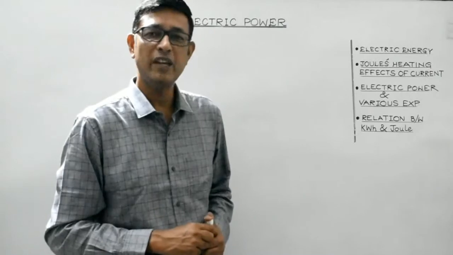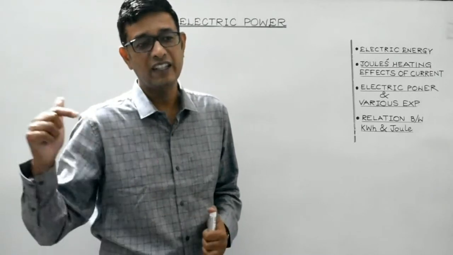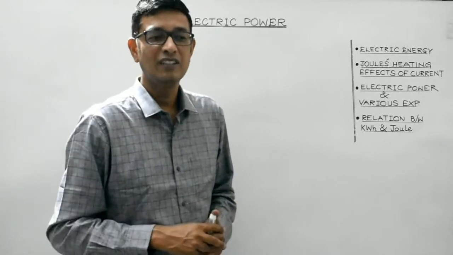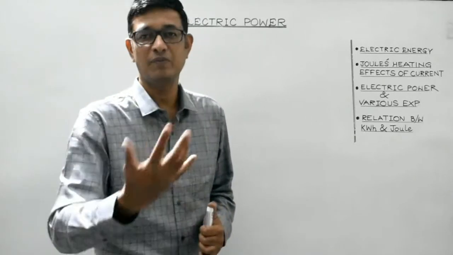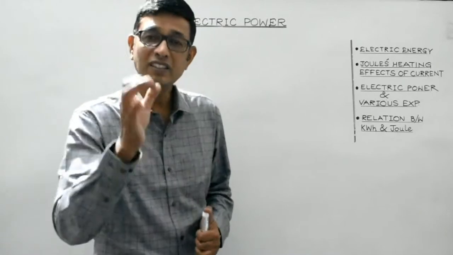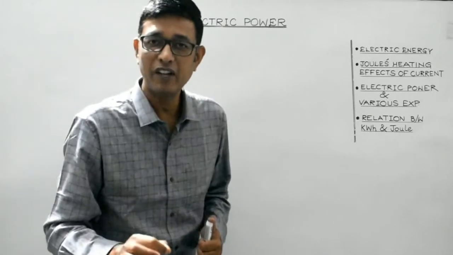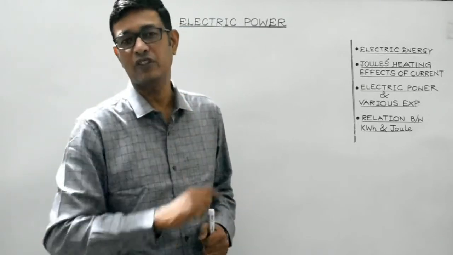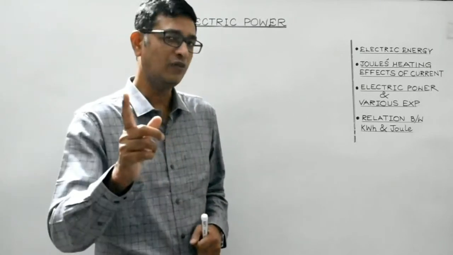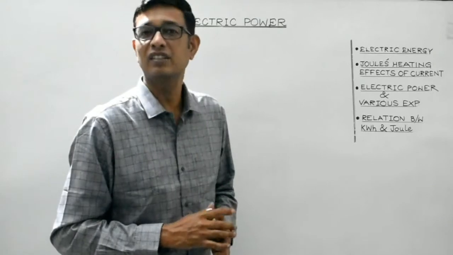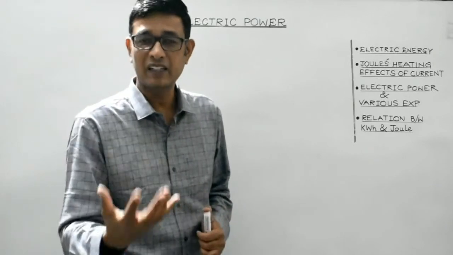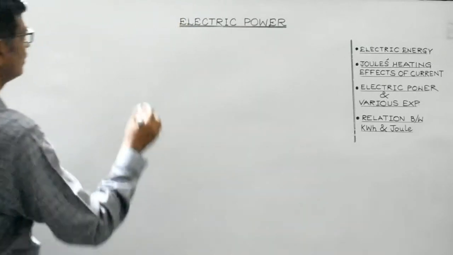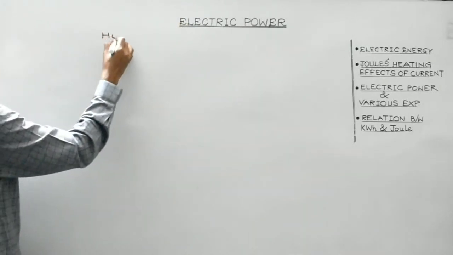And students, James Joule found that when this electric current is made to pass through any conductor for a given time, then the conductor tends to get heated up. So this effect, which was first studied by James Joule, is known as Joule's heating effects of current. So we'll start with heating effects of current. First we'll discuss it mathematically, and then we'll discuss it qualitatively, right? So what to do is, we'll start with heating effects of current.